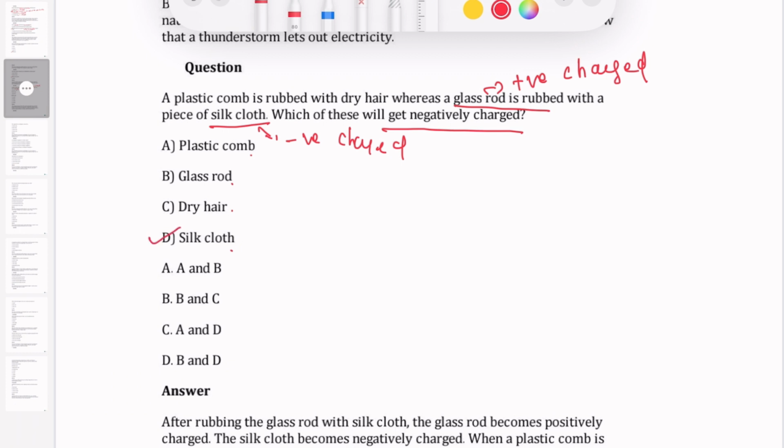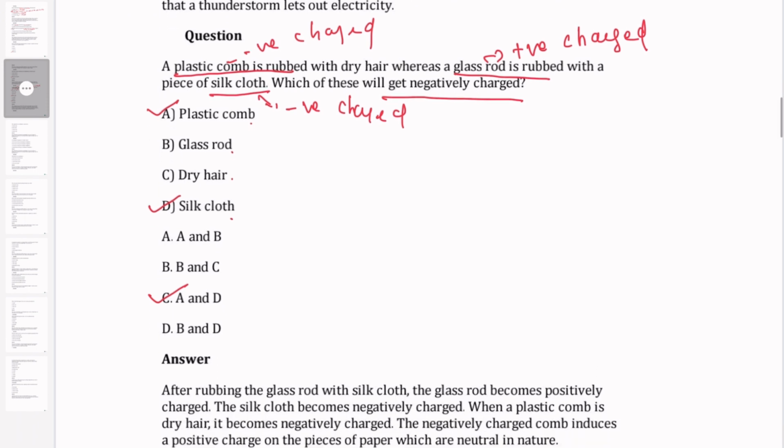Then come to the plastic comb and dry hair. When the plastic comb is rubbed with dry hair, it becomes negatively charged. That is the reason when you bring the plastic comb to a piece of paper, the paper gets attracted towards it. So the answer should be plastic comb, A. So the answer is A and D. The plastic comb and the silk cloth will be negatively charged.